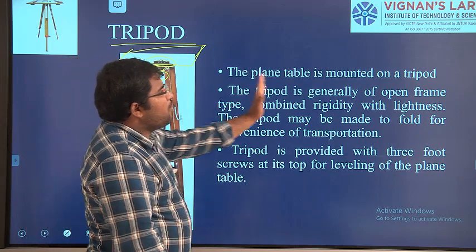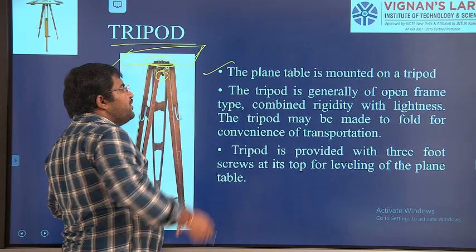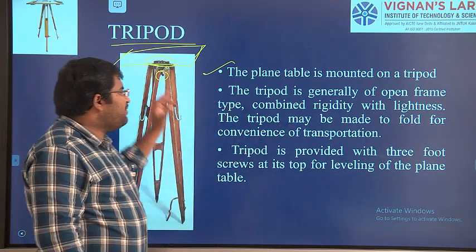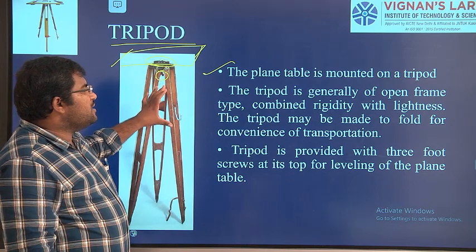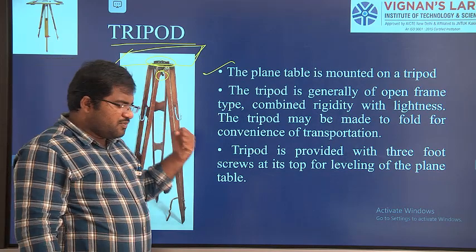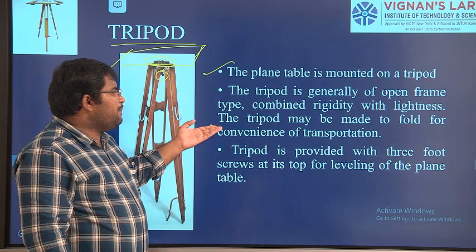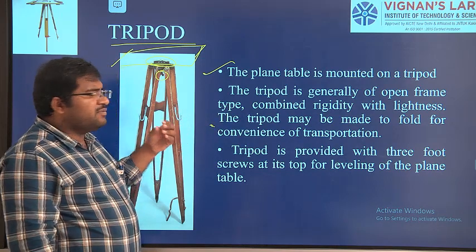The plane table is mounted on a tripod. We know that, right? The plane table is going to be placed over the tripod. Next, the tripod is generally an open frame. Okay, you can see this is the open frame type, combining rigidity with lightness. Lightness means it is not going to be too heavy, right? So it will be very lightweight. Then the tripod may be made to fold for convenience of transportation.